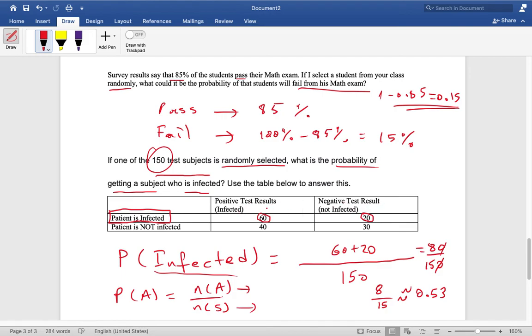That's it. So for this table, we are not looking at positive test result or negative test result. The test result may say something, but in reality, how many of them are infected? 60. In reality, how many of them are not infected? 20. So this is important for me. I'm looking for the infected ones. Okay, so that's the answer. I hope everything is clear. You understood?